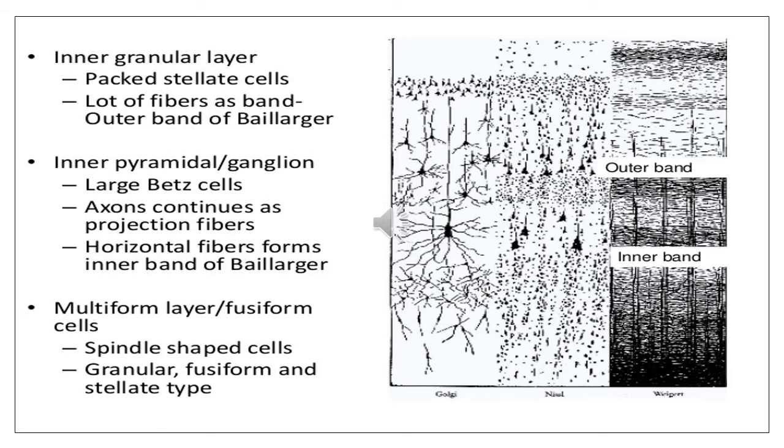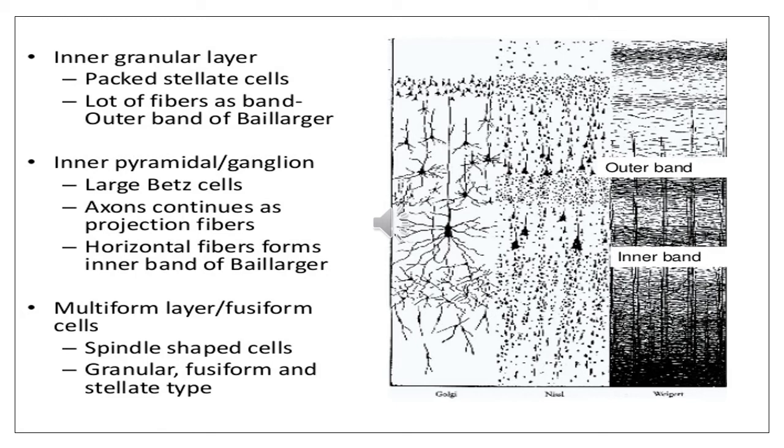So in the diagram on your right side, you can appreciate the outer band. Why is it called the outer band? Because it consists of a lot of fibers in the inner granular layer, and this further arrangement of the fibers in the inner pyramidal layer is called the inner band of Baillarger.